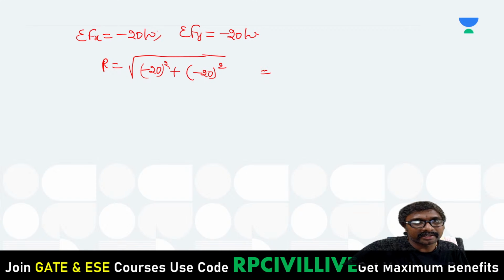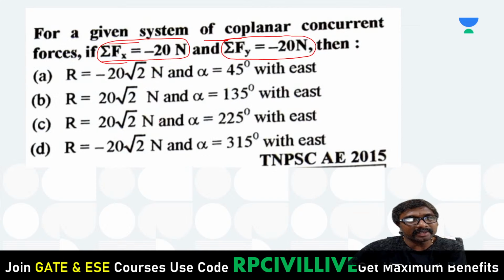What can you say here? 20 root 2 you can get, directly. So which option is that? 20 root 2 newtons we are having, right?